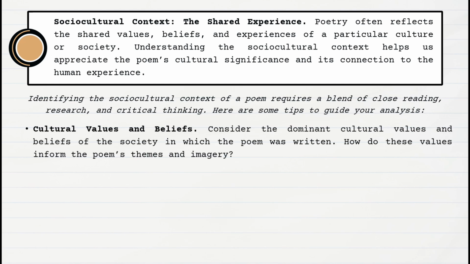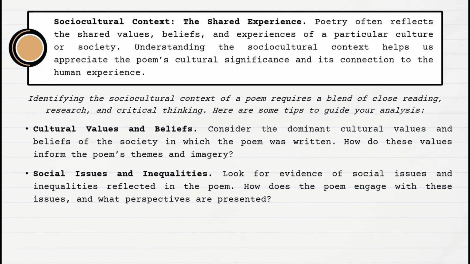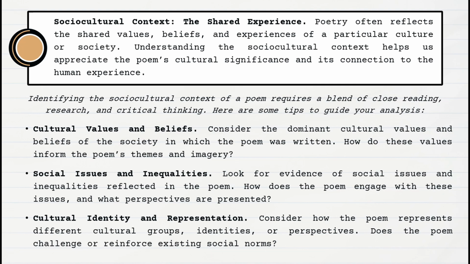Cultural values and beliefs. Consider the dominant cultural values and beliefs of the society in which the poem was written. How do these values inform the poem's themes and imagery? Social issues and inequalities. Look for evidence of social issues and inequalities reflected in the poem. How does the poem engage with these issues, and what perspectives are presented? Cultural identity and representation. Consider how the poem represents different cultural groups, identities, or perspectives. Does the poem challenge or reinforce existing social norms?